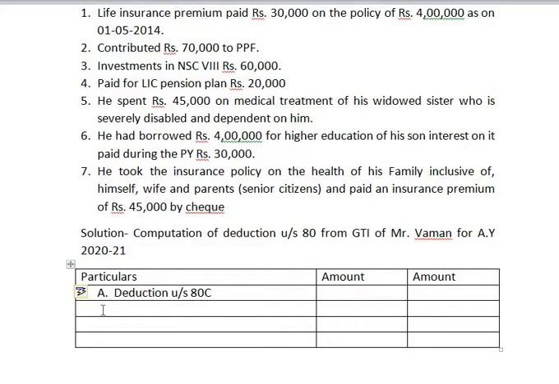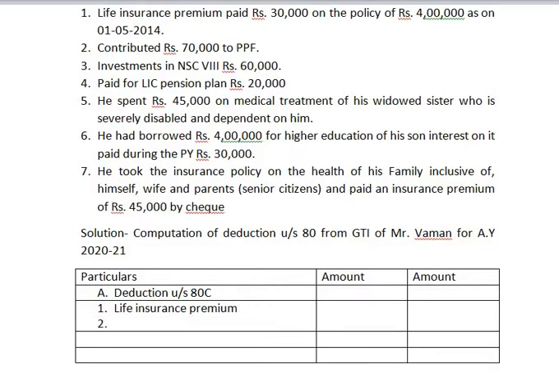So we can write first one, life insurance premium 30,000, in bracket you can show the calculation, that is he has paid 30,000 as premium, or 10% on the policy amount is 40,000, whichever is less.